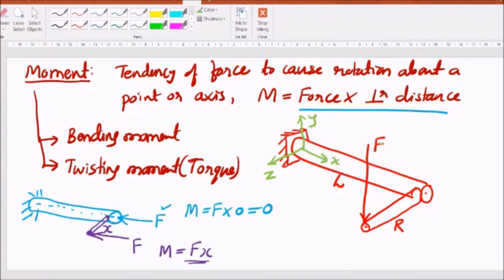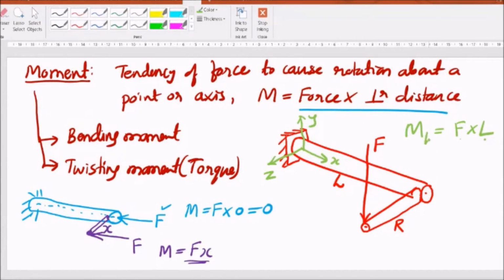So if you look at F and L, length L is perpendicular to F, and R is along z direction, that is also perpendicular to F. So if you go by this definition of moment, one of the definitions is F into L, force into perpendicular distance. So this distance L will try to bend this bar.